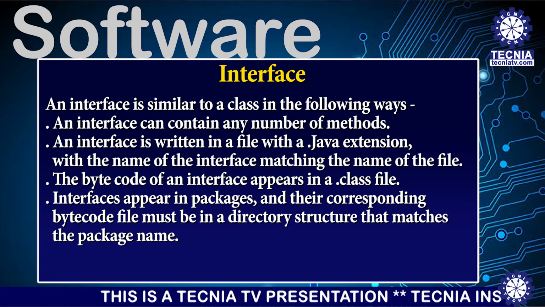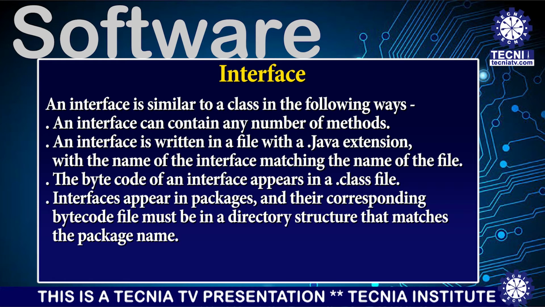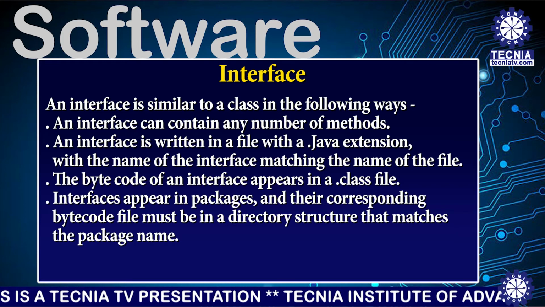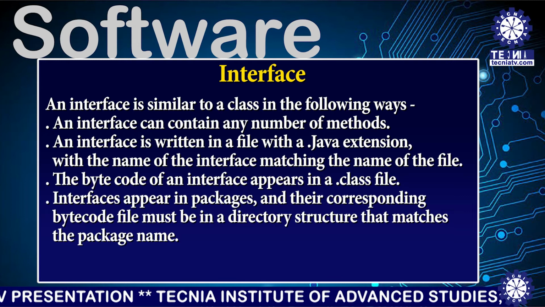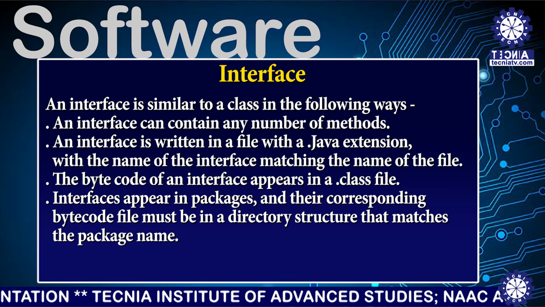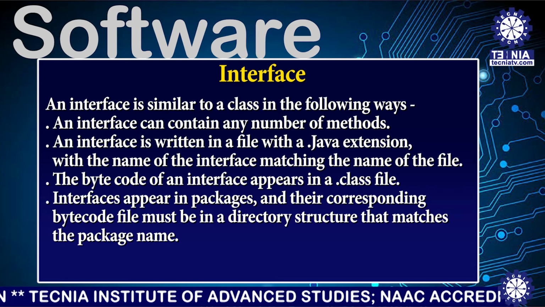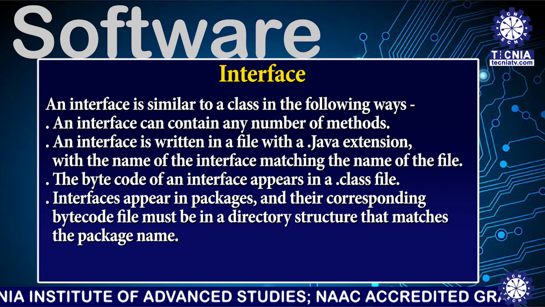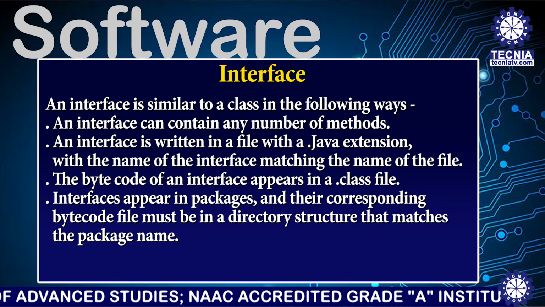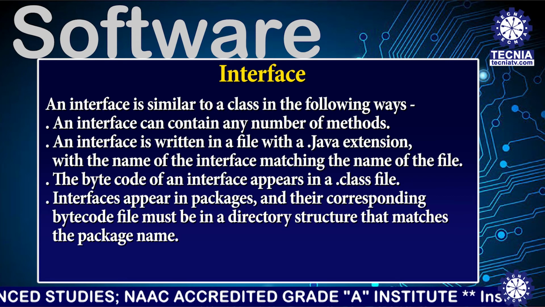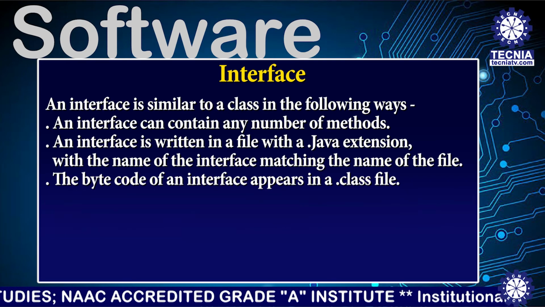An interface is similar to a class in the following ways. An interface can contain any number of methods. An interface is written in a file with a .java extension, with the name of the interface matching the name of the file. The byte code of an interface appears in a .class file. Interfaces appear in packages, and their corresponding byte code file must be in a directory structure that matches the package name.